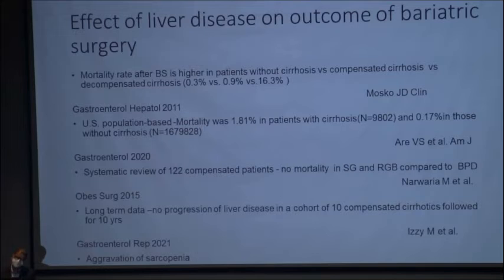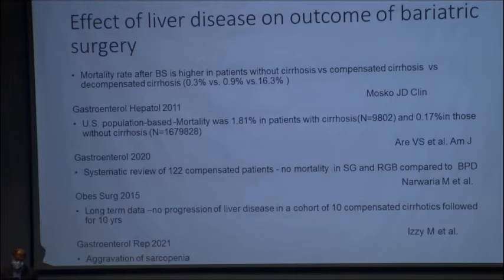Although the newer data, like this one, a systematic review of 122 compensated cirrhotics, there was no mortality if a sleeve gastrectomy or Roux-en-Y gastric bypass was done compared to malabsorptive procedures. And nowadays nobody does malabsorptive procedures in cirrhotics or patients with liver disease. Sleeve gastrectomy has become the standard of care. Again, long-term data has shown good improvement.